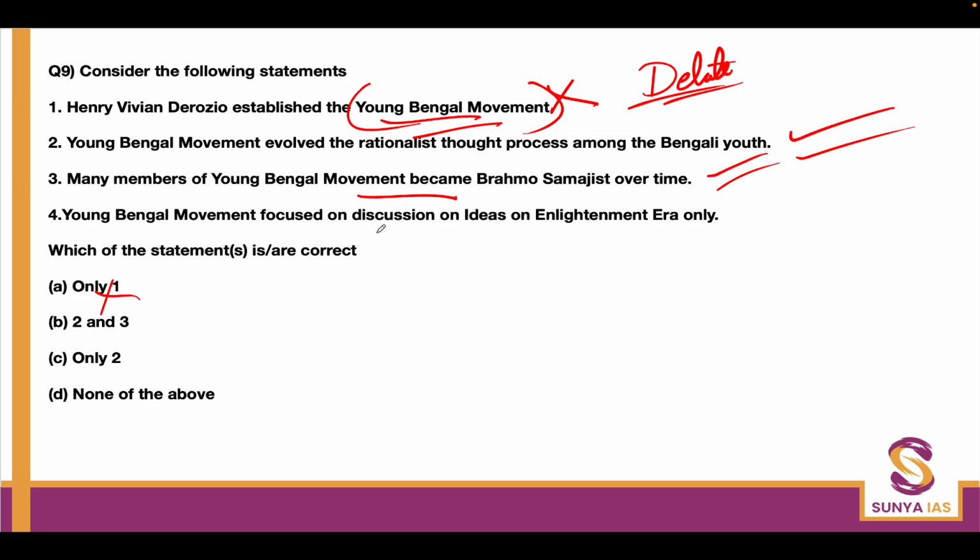Young Bengal movement focused on discussion on ideas of the enlightenment era only. If "only" wouldn't have been written, this statement would have been right. But because it was a platform for freewheeling talk, the discussion happened on a lot of issues, not only on the enlightenment issue. So 2 and 3 only are correct. B option is the answer.